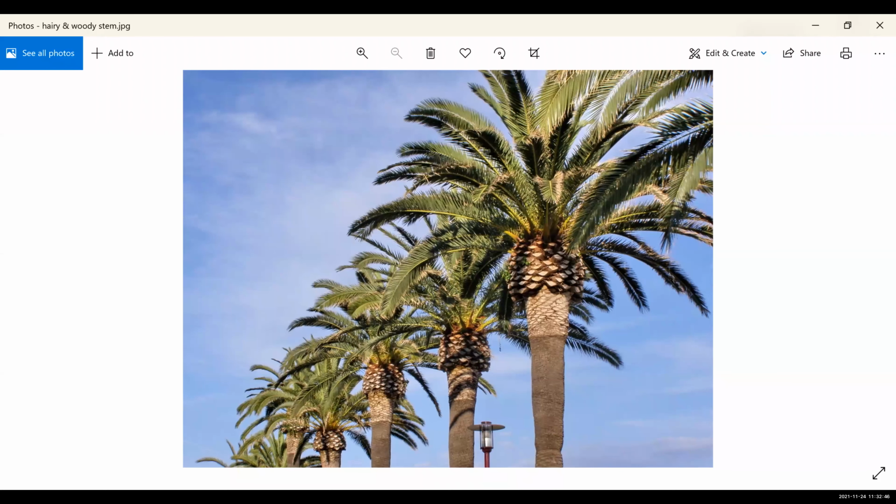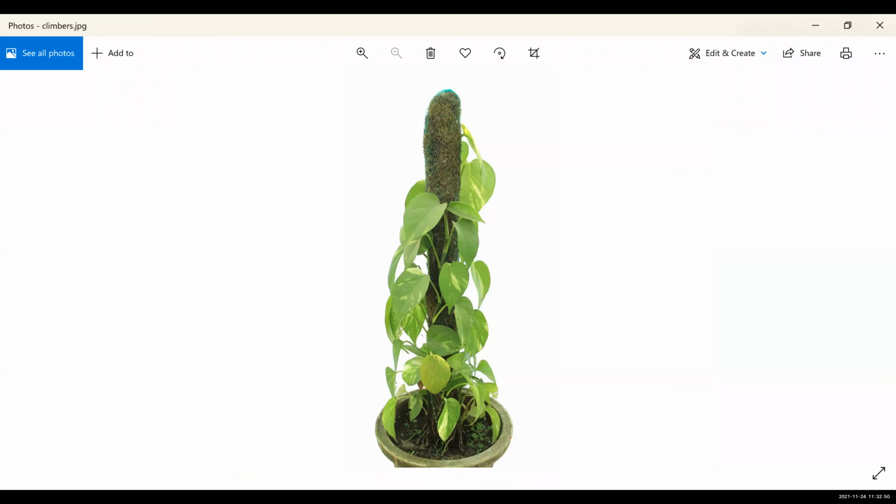So here you can see these stems are not that hard. These stems are not very strong. They need support to grow and to stand. These stems are called climbing plants.